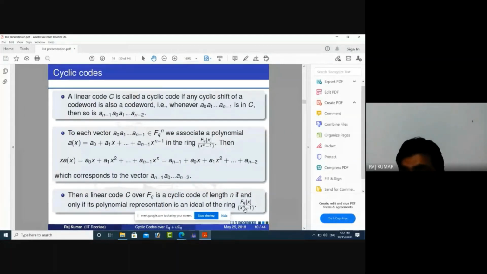But if n is not relatively prime to q, then X^n minus 1 cannot be factored uniquely over FQ. The factorization of X^n minus 1 need not be unique, so we cannot find the complete ideal structure. Then this type of cyclic codes is called repeated root cyclic codes. So we can study two types of cyclic codes over FQ: first is simple root cyclic codes, and next is repeated root cyclic codes.